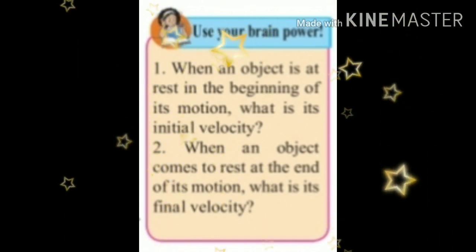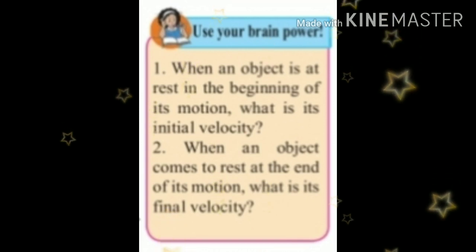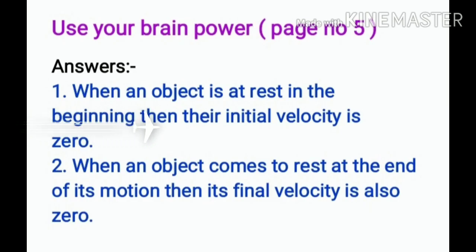First question, when an object is at rest in the beginning of its motion, what is its initial velocity? The answer to this question is 0. When an object comes to rest at the end of its motion, what is its final velocity? म्हणजे अंतिम वेग किती? The answer to this question is also 0.